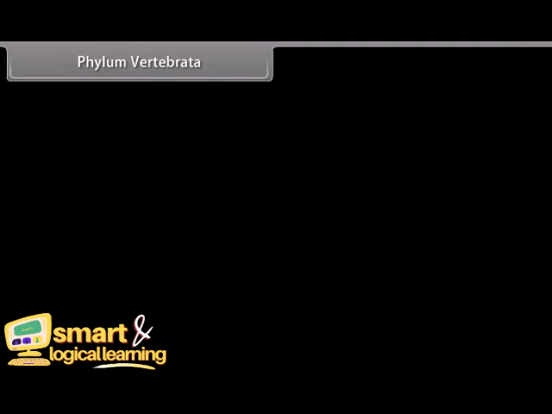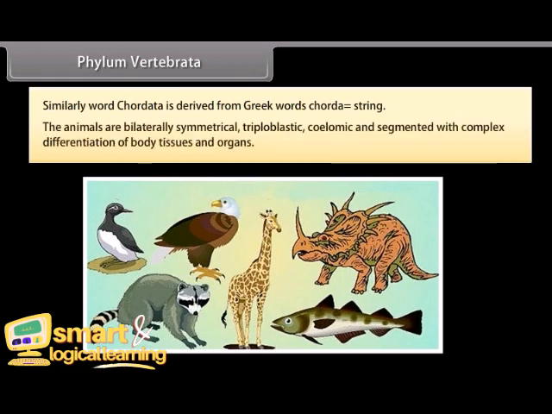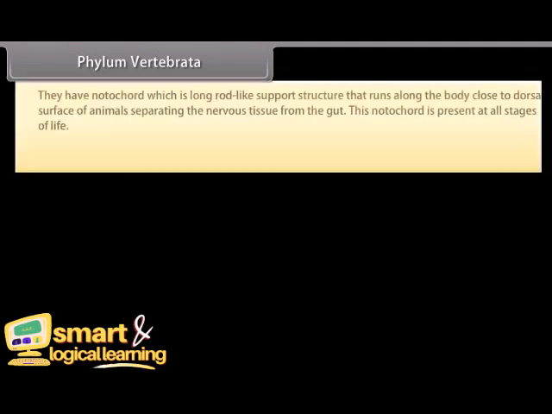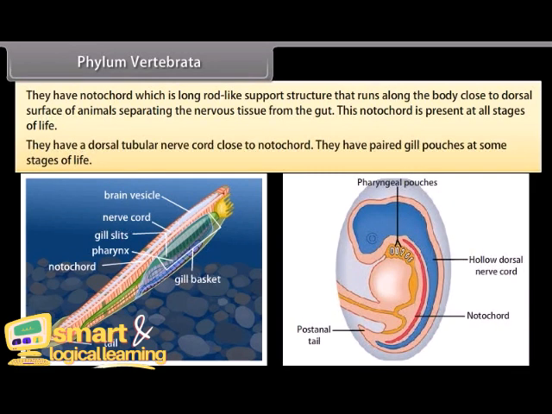Phylum Vertebrata. Similarly, the word chordata is derived from Greek word chorda, which is string. The animals are bilaterally symmetrical, triploblastic, coelomic, and segmented with complex differentiation of body tissues and organs. They have notochord, which is a long rod-like support structure that runs along the body close to the dorsal surface of animals, separating the nervous tissue from the gut. This notochord is present at all stages of life. They have a dorsal tubular nerve cord close to the notochord.